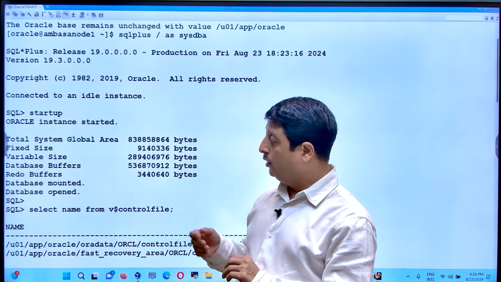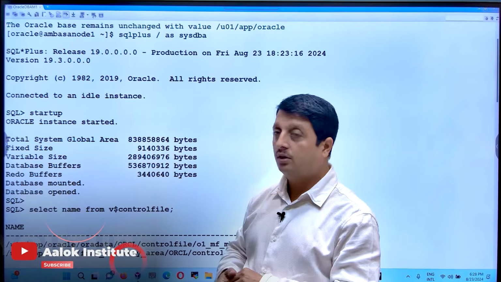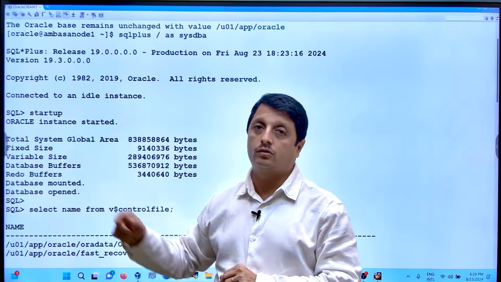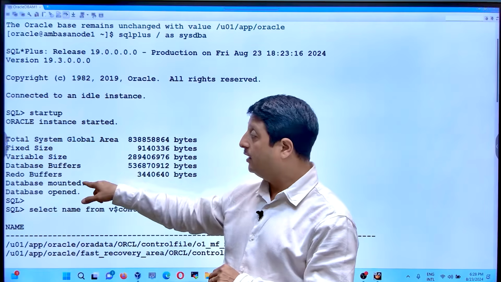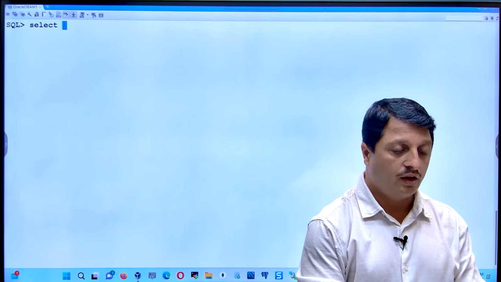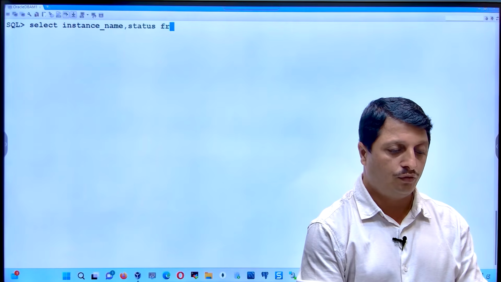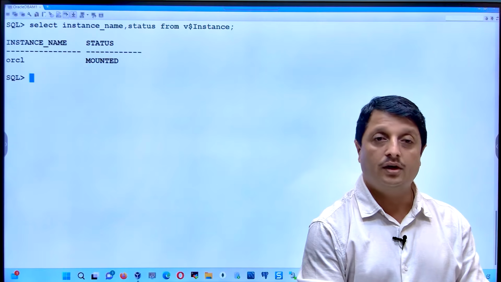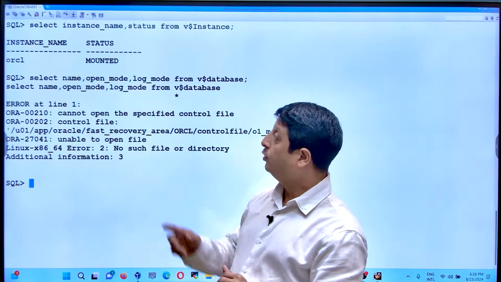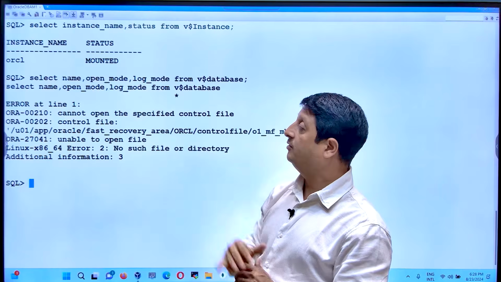But right now the shutdown immediate has completed the first stage of the reverse order, but it is unable to do the database dismount. So there it got stuck. To confirm that, I can just show you here. Select instance name, status from v$instance. See what happens here. It is still mounted, but don't expect this answer from here. You cannot check from this view; you have to check from another view that it is still in mounted state.